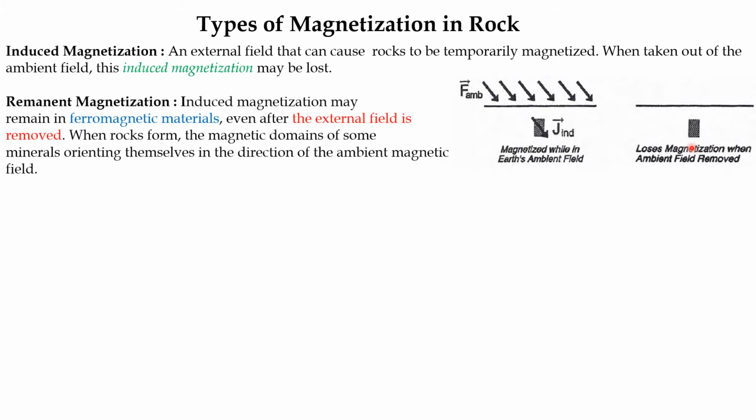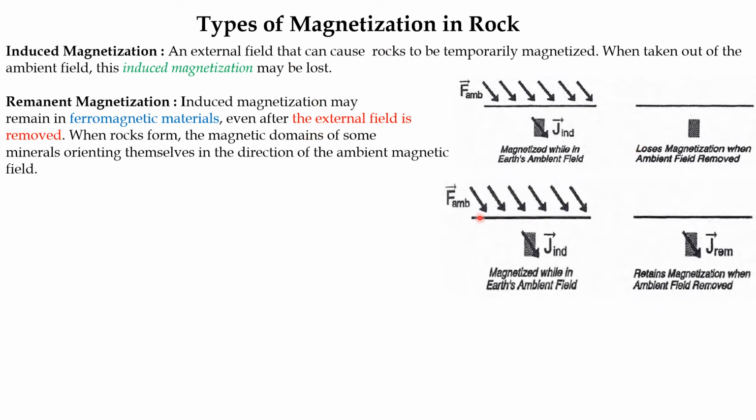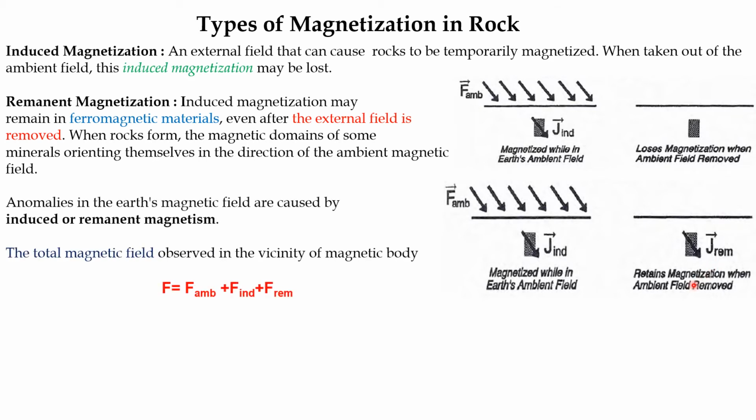Now apart from induced magnetization, there is also remnant magnetization. When we apply the ambient field, there will be induced magnetization, but in the absence of the ambient field, there will still be some magnetization in the rock. Actually, when the rocks are formed, the magnetization is stored in the rock as a remnant magnetization.